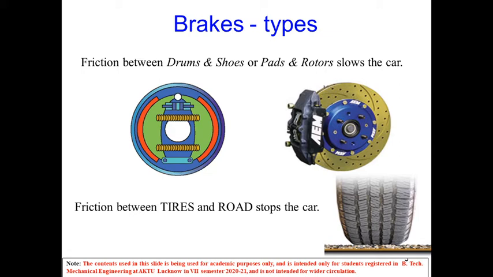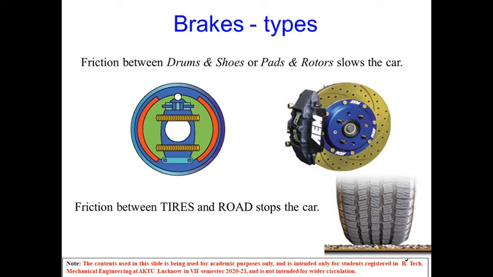On the basis of construction, as drum brakes and disc brakes. And on the basis of method of actuation, as mechanical brakes, hydraulic brakes, electric brakes, vacuum brakes, or air brakes.